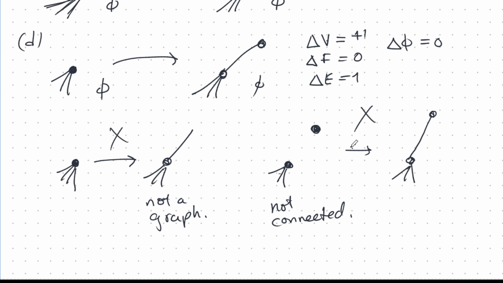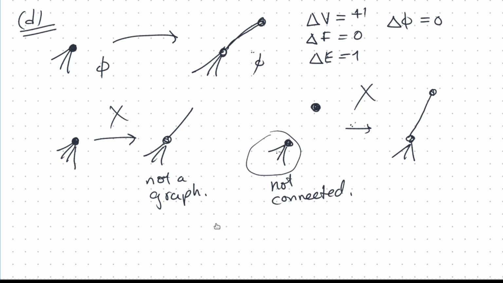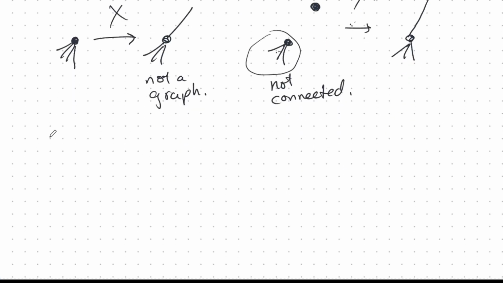This can't happen here. If we want to add a node or a vertex outside of the main body like that, we have to use step D here. We have to use this. We have to add the vertex and an edge at the same time. See, that's why we need graph building operation D. So now let's do our induction.